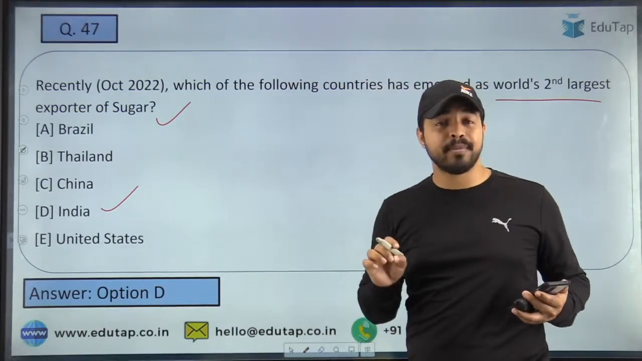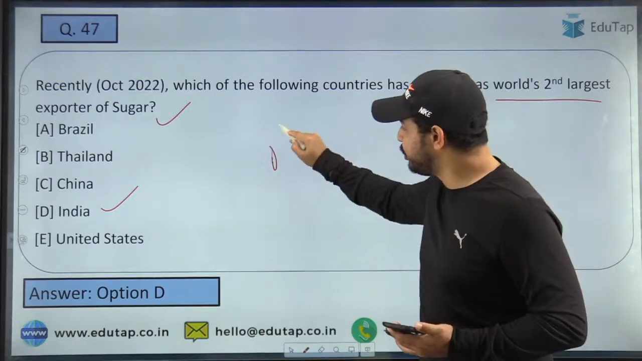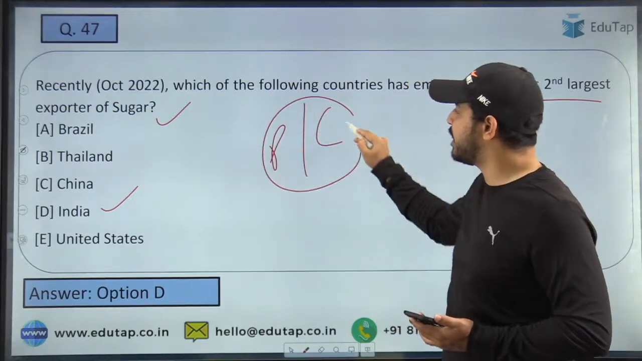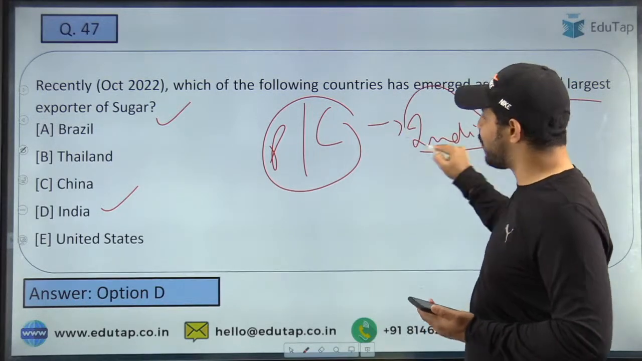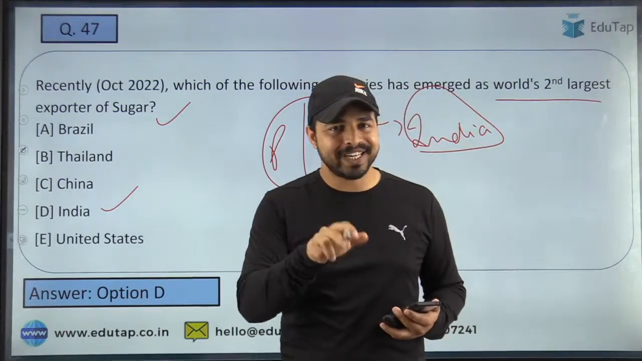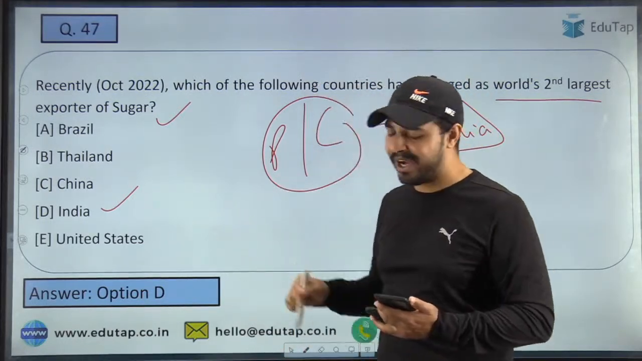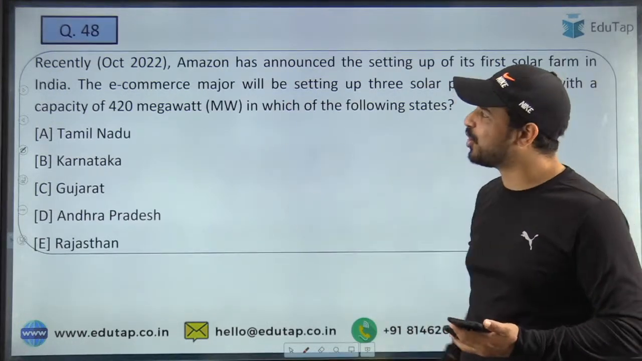And guys, apart from that, मैं आपको एक और बात और बताऊं. When I talk about world's largest producer and the consumer of sugar, it is also India only. ठीक है जी. तो इंडिया ही है वर्ल्ड का लार्जेस्ट प्रोड्यूसर ऑफ शुगर, लार्जेस्ट कंज्यूमर ऑफ द शुगर, और अब सेकंड लार्जेस्ट एक्सपोर्टर ऑफ शुगर is also India. So that is a very important part that must be covered from the exam point of view. Let's move on to the next question.